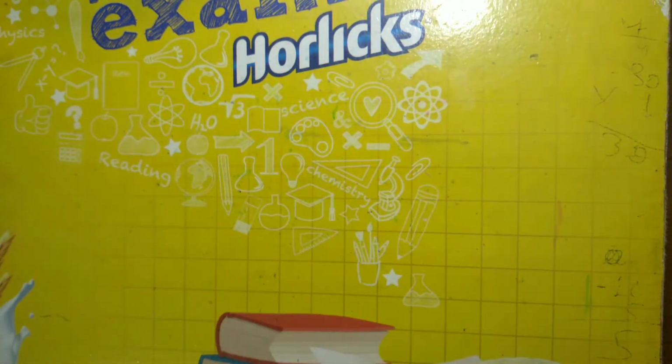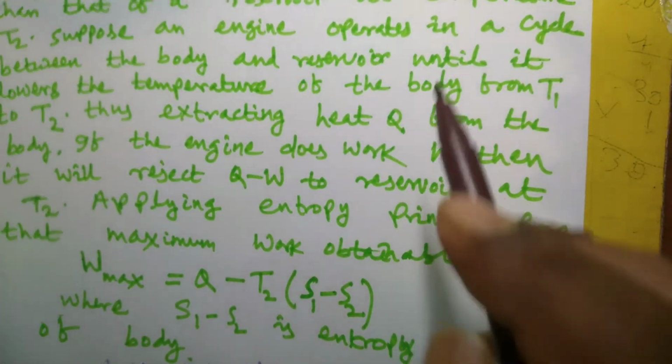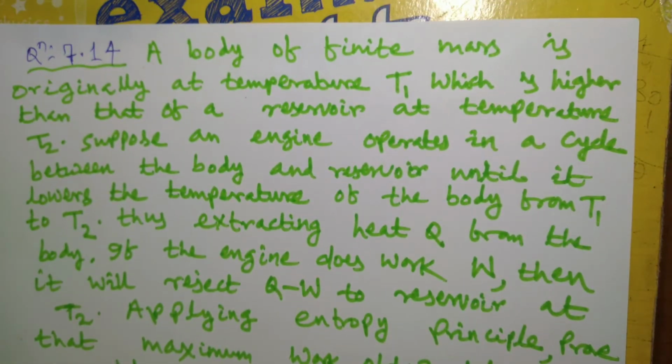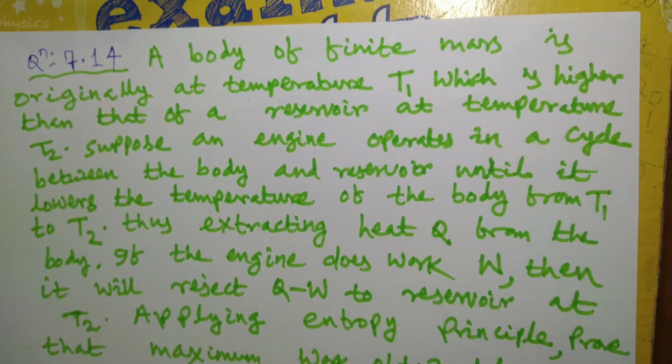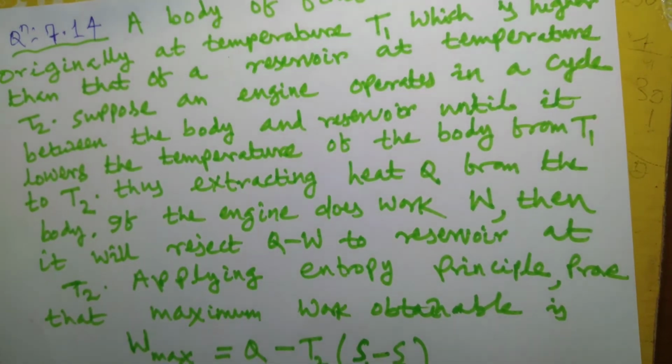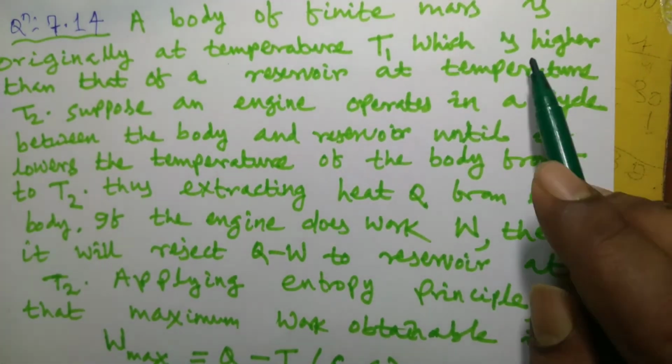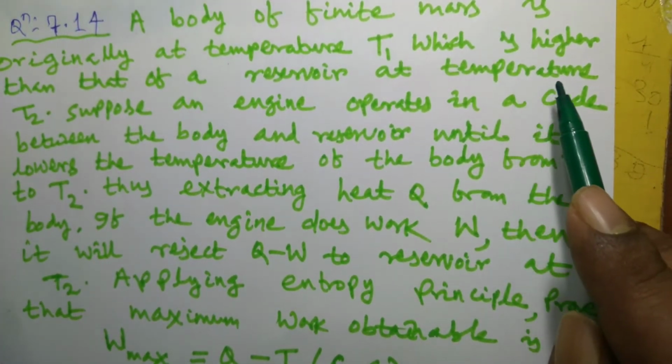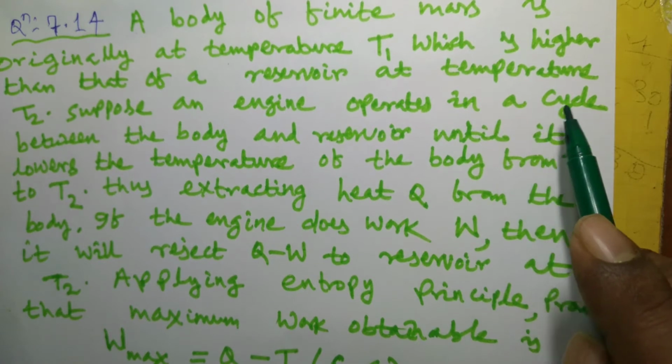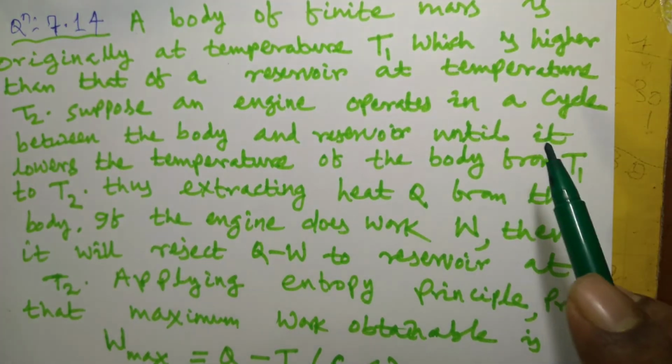So in the next problem, that is 7.14, a body of finite mass is originally at temperature T1, which is higher than that of a reservoir at temperature T2.